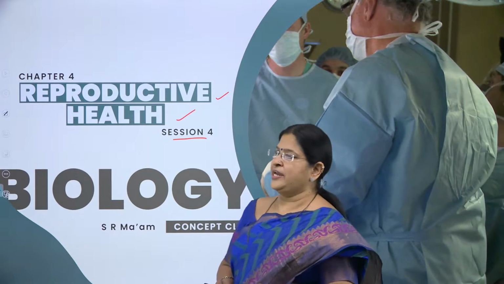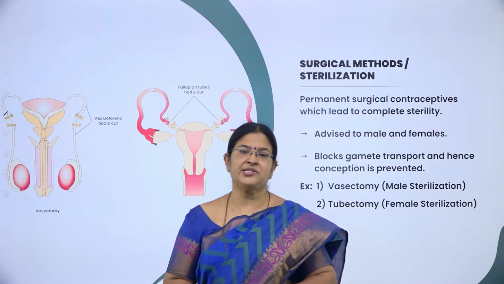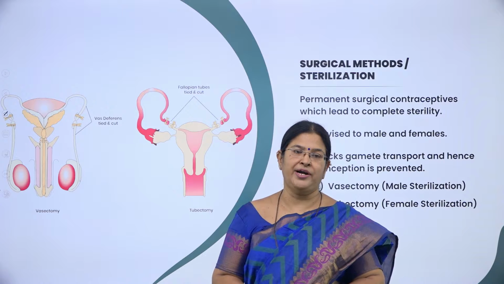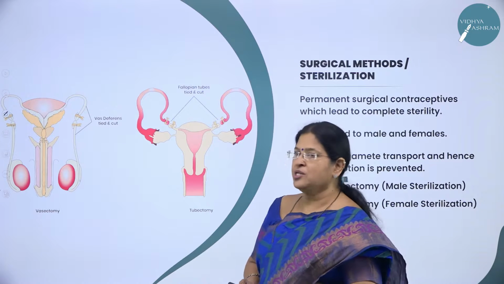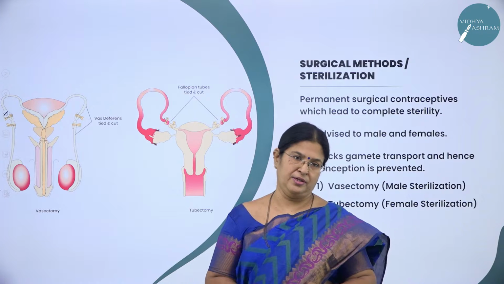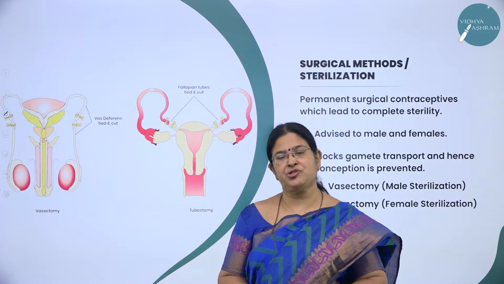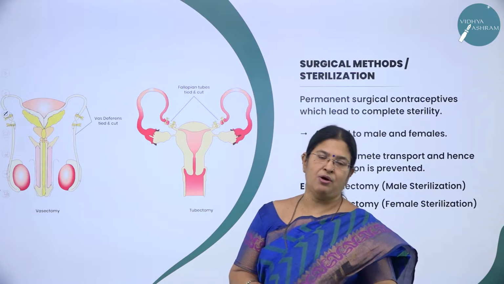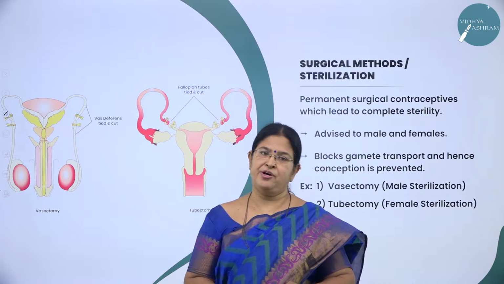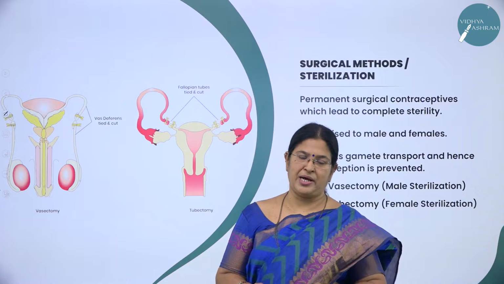What did we learn in session 3 of this chapter called Reproductive Health? We studied about the contraceptive methods that are implemented to avoid unwanted pregnancy. So, we studied about the two very important methods of contraception. The temporary method included the natural method or physiological method, also called the traditional method, which included periodic abstinence, coitus interruptus, then lactational amenorrhea.